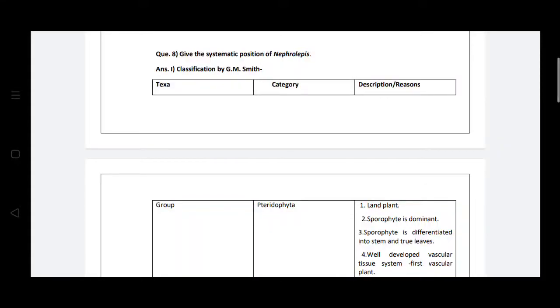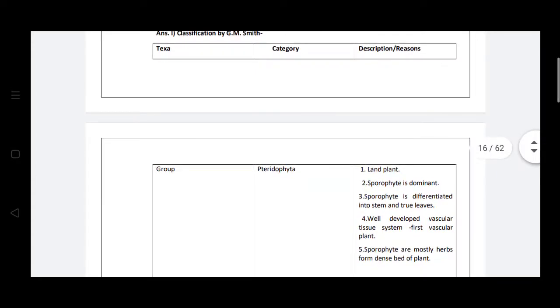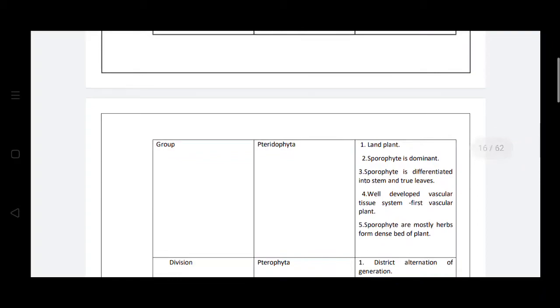Hello students, today we discuss the systematic position of Nephrolepis. The classification system followed for the pteridophytic plants is by G.M. Smith. So this Nephrolepis plant comes under the group Pteridophyta. That means it is characterized by land plants. Sporophyte is dominant. Sporophyte is differentiated into stem and true leaves.